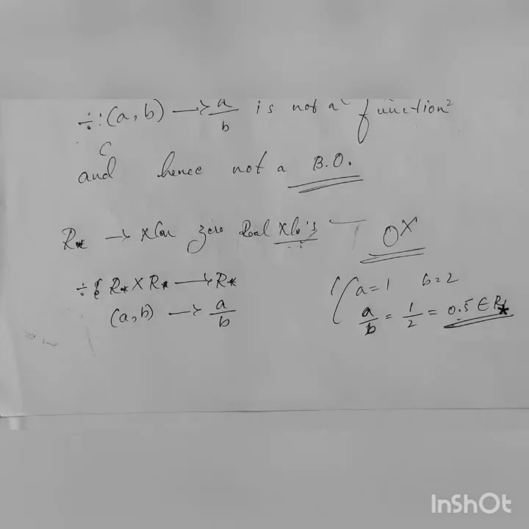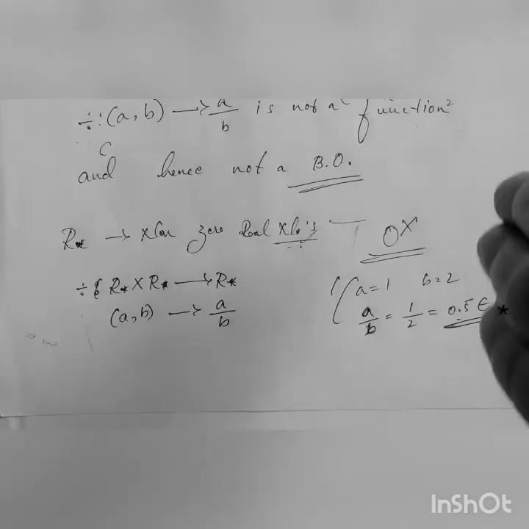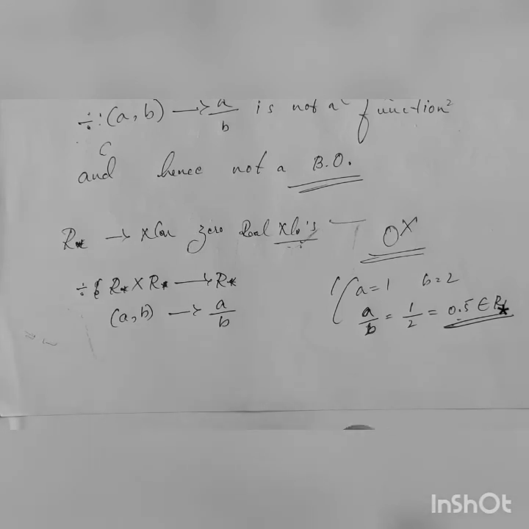So from this, what you can understand is that if the real numbers include 0, then division is not a binary operation. If the set consists of elements except 0, then division is a binary operation.